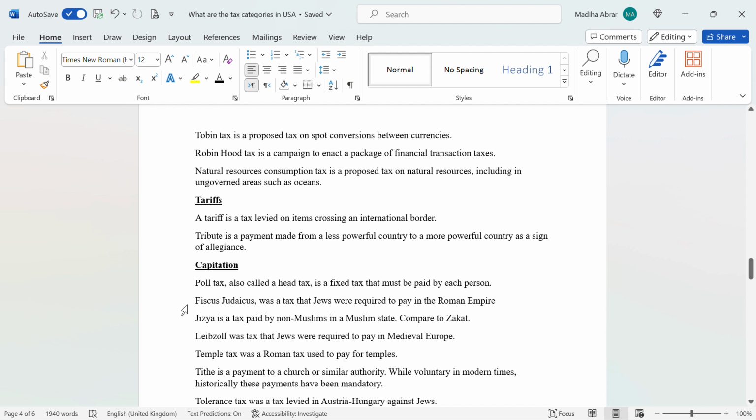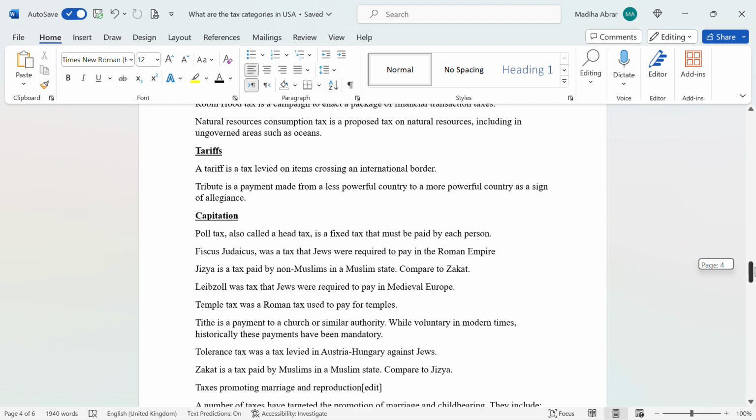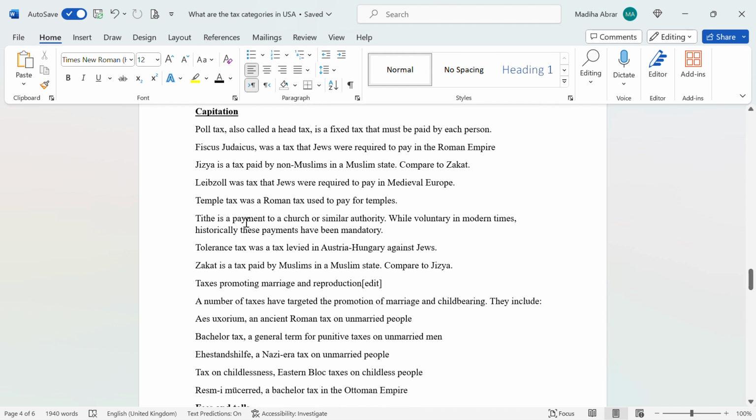Fiscus Judaicus was a tax that Jews were required to pay in the Roman Empire. Jizya is a tax paid by non-Muslims in a Muslim state, compared to zakat. Leibzoll was a tax that Jews were required to pay in medieval Europe. Temple tax was a Roman tax used to pay for temples.